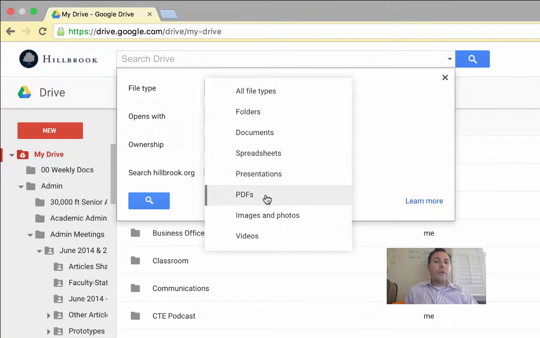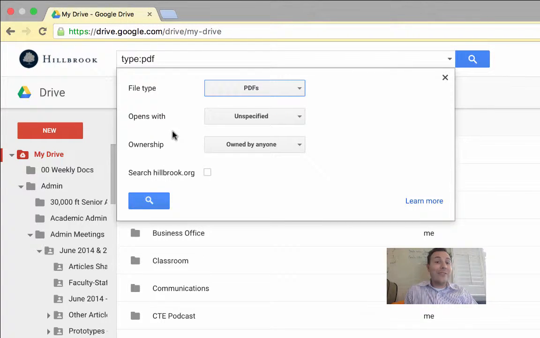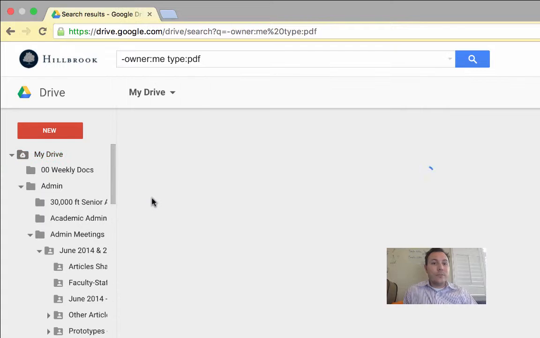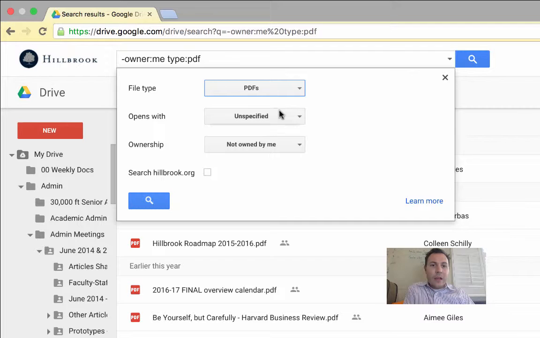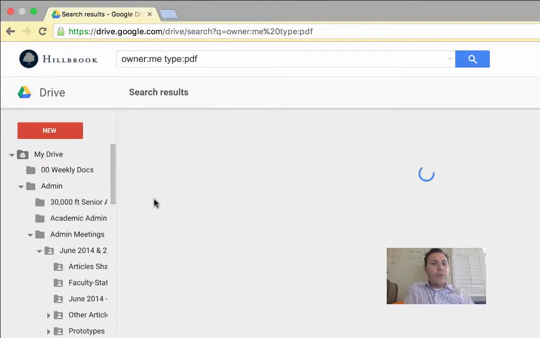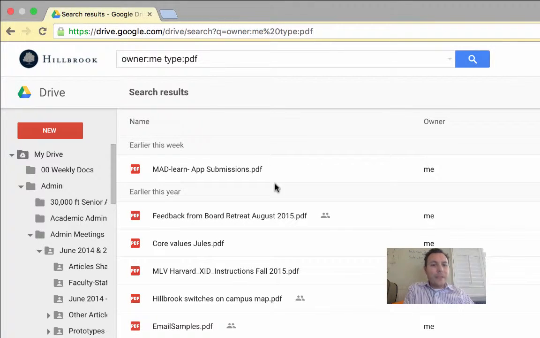Dude. So if I wanted to search for all my PDFs, I don't even remember what it is, but I do know that someone shared it with me, so it's not me. I can search. So here are all the PDFs in my Google Drive that I don't own, right? Notice the owners are not me. If I click that triangle again, I can say ones that are owned by me. So now here are all the PDFs that I own. Kind of amazing, right? The answer is yes.